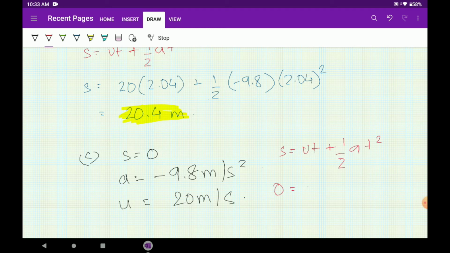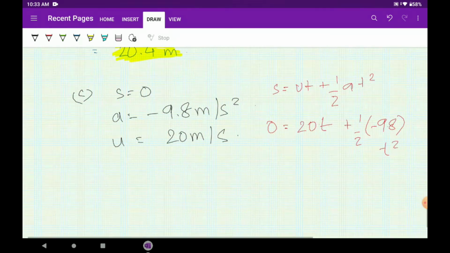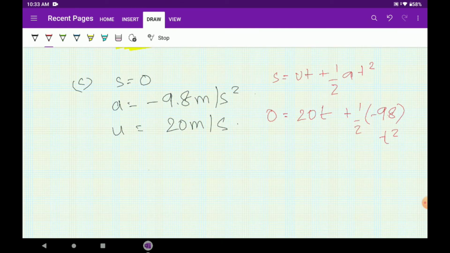So 0 equals 20 into t plus half of a, half of minus 9.8, into t square. So what is it coming? It is coming 4.9 t square equals 20t. If we take t common, this is actually a quadratic equation.